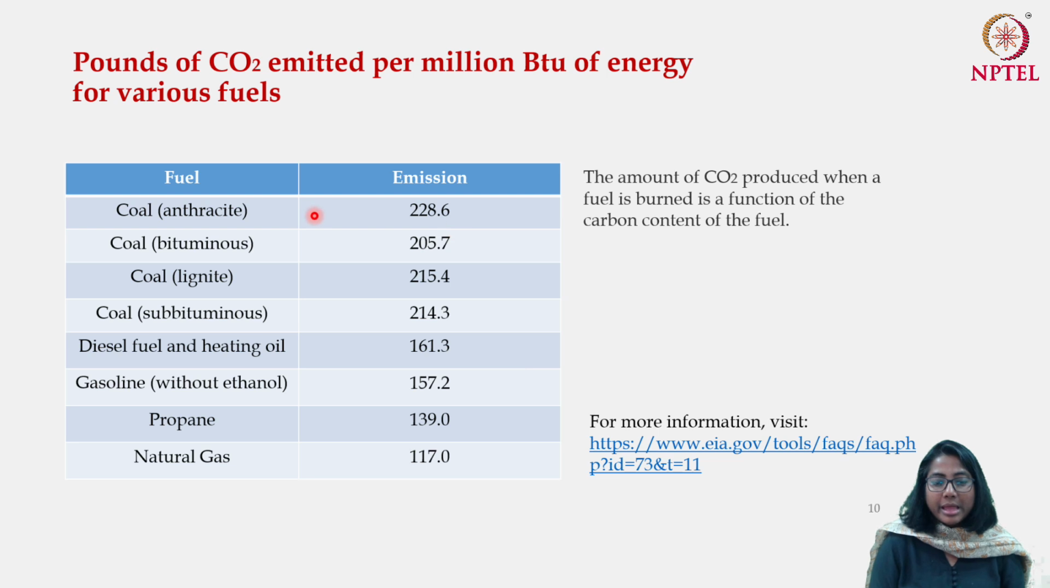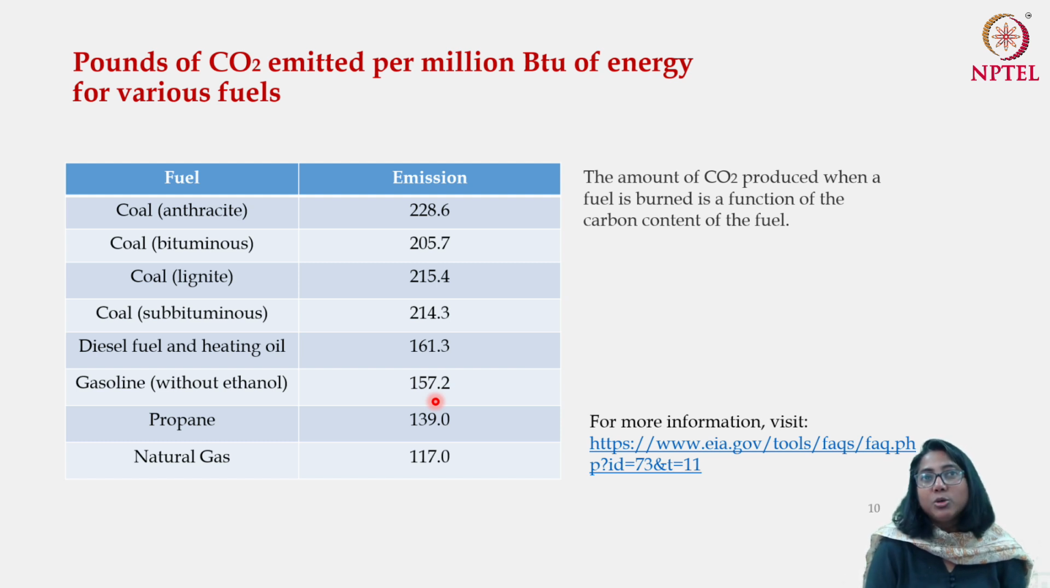So if you look here, this is the pounds of CO2 emitted. So this is 228.6 pounds of CO2 being emitted per million BTU of energy. So if you burn coal, which is equivalent to 1 million British thermal unit, then the emission of CO2 will be 228.6 pounds. Similarly, if you burn gasoline without ethanol, gasoline which is equivalent to 1 million British thermal unit, that will emit carbon dioxide which is equivalent to 157.2 pounds.